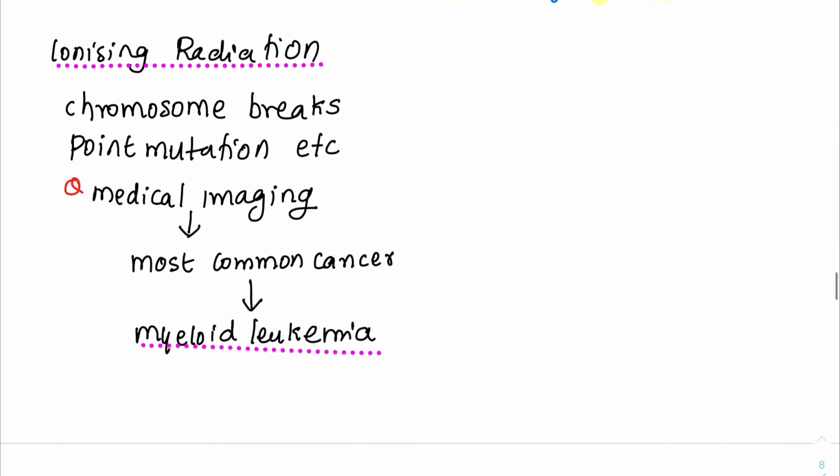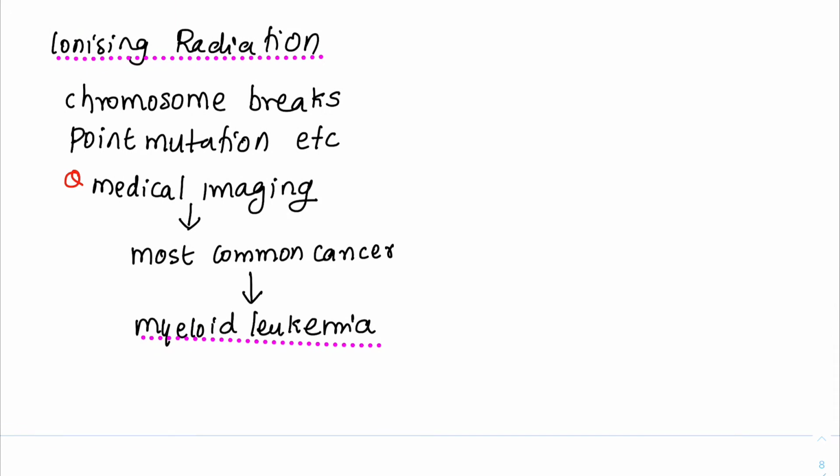Now we move to ionizing radiation. So there are UV radiation and ionizing radiation. Points to remember in ionizing radiations are the mechanisms by which they act: chromosome breaking, point mutation, etc. An important MCQ or a question that you usually get asked is the most common cancer associated with medical imaging, and the answer is myeloid leukemia.